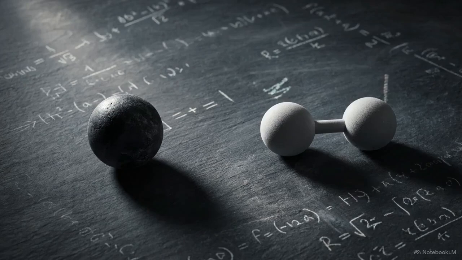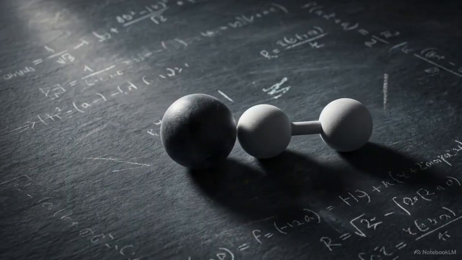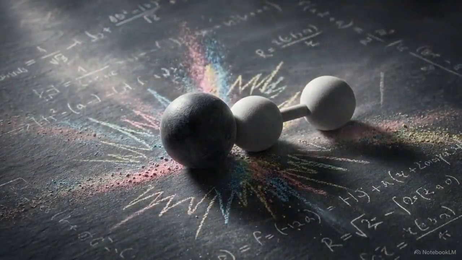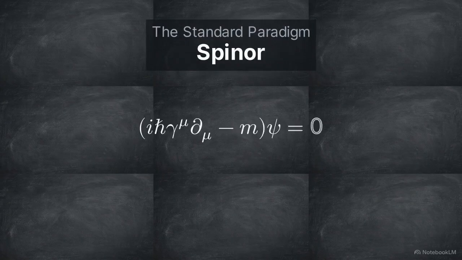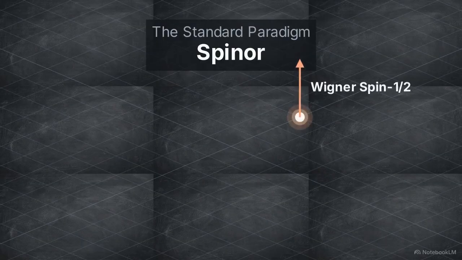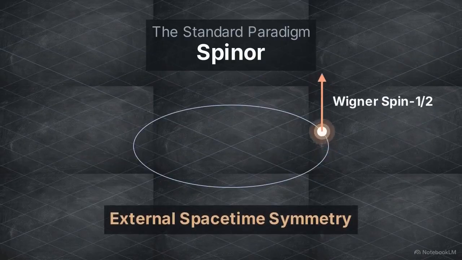The ODTBT channel assignment theorem introduces a direct terminological collision with standard particle physics. It categorizes particles into scalar or spinor channels based on their internal recursive structure, using language that immediately triggers established assumptions. In the standard paradigm, the word spinor specifies a relativistic spin one-half wave function governed by the Dirac equation, or a representation of the Poincare group labeled by Wigner spin. It describes external spacetime symmetry.